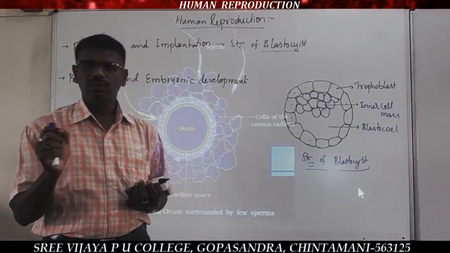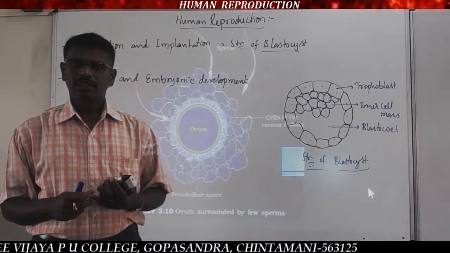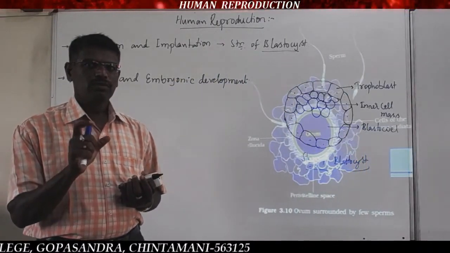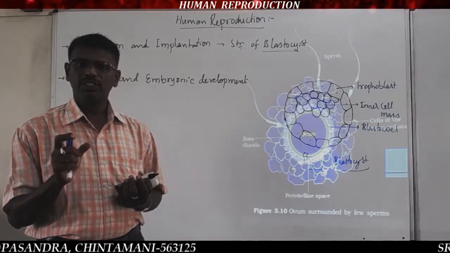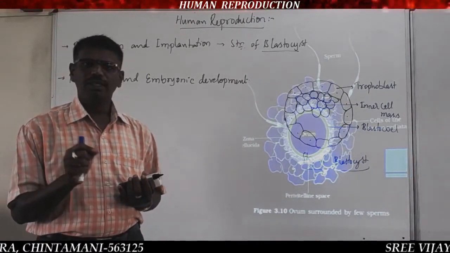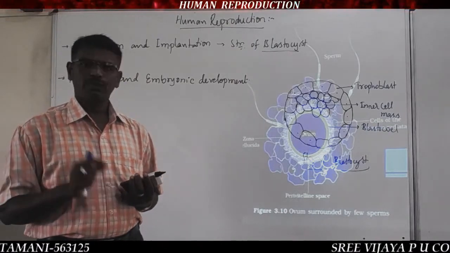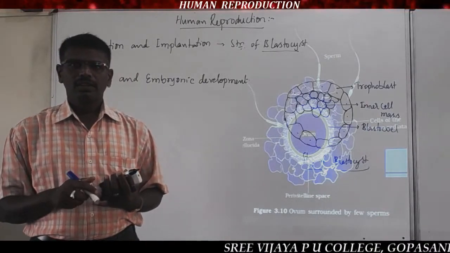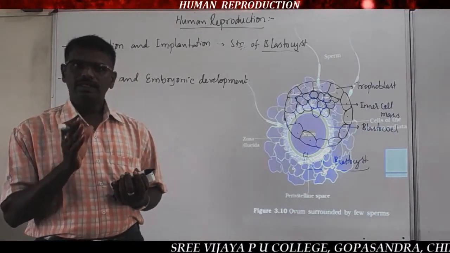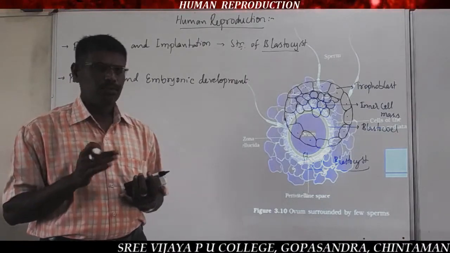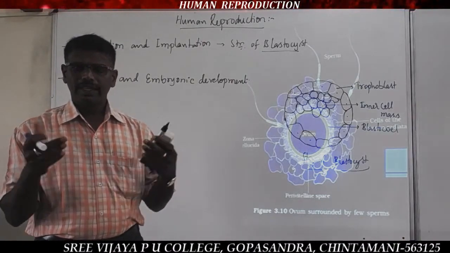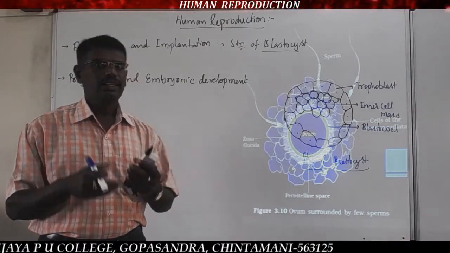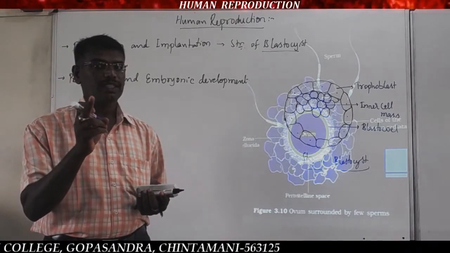Fertilization successfully occurs in the oviduct, at the junction of the isthmus and ampulla, or the isthmic ampullary junction. This is where successful fertilization occurs. Fertilization occurs only in the junction of isthmus and ampulla, at the time the sperm meets the egg. The egg is in the form of a secondary oocyte.